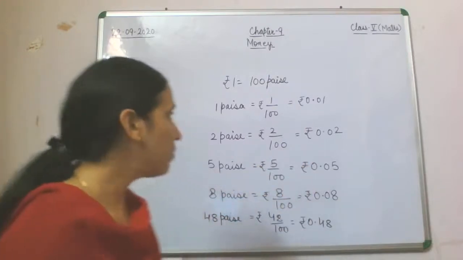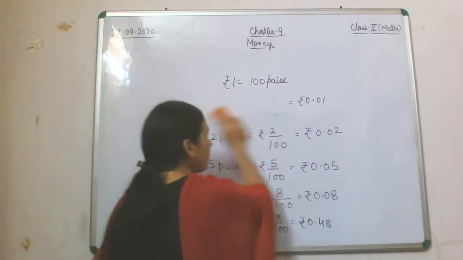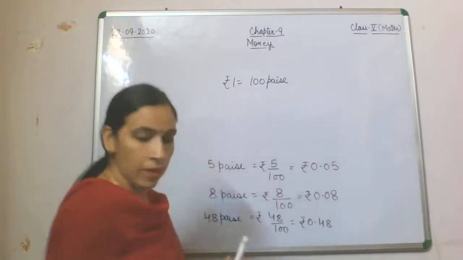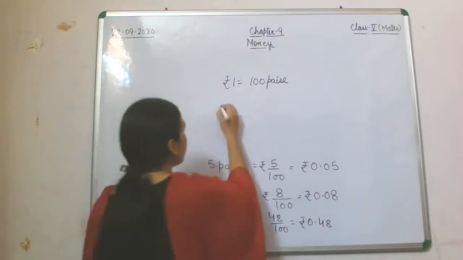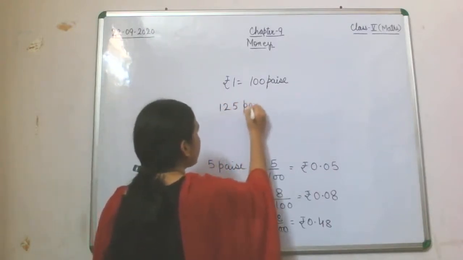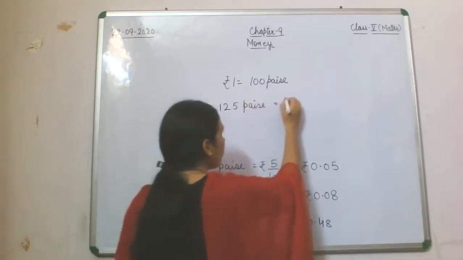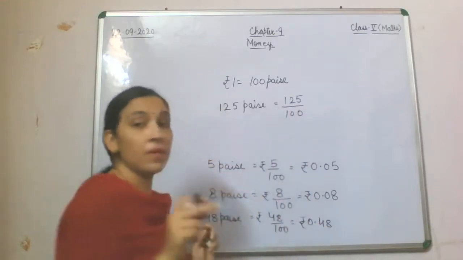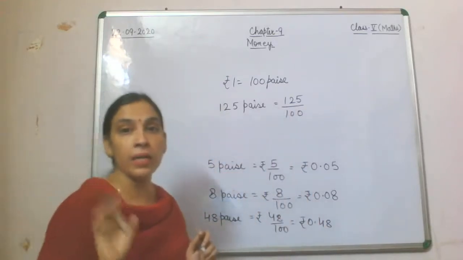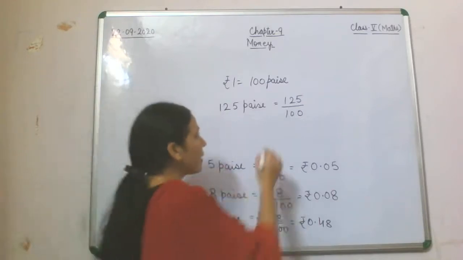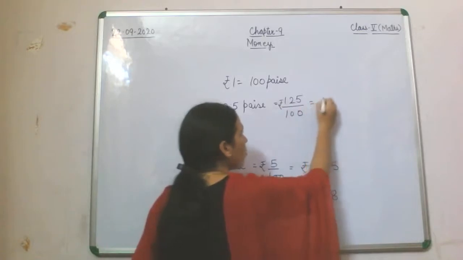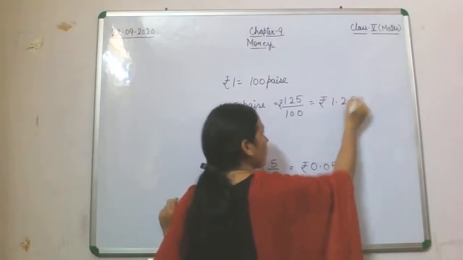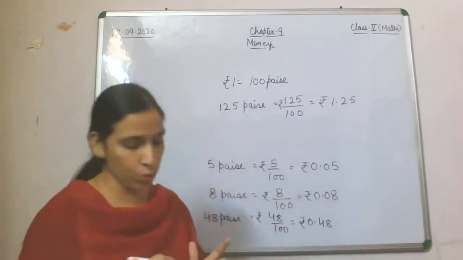Here we will take one more example. Like if I take 125 paise. Now this 125 will be divided by 100. When we are dividing any paise by 100, we are converting the paise into rupee. Here the symbol will be of rupee. Now we'll count from the back, 1.25. So the answer is rupee 1.25.